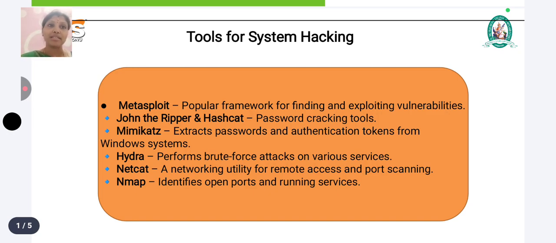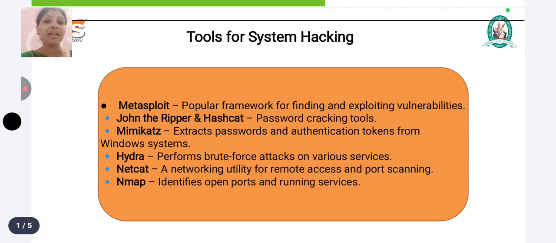We call it a popular framework among ethical hacking tools. It is also an important tool for finding vulnerabilities. Another important tool is John the Ripper as well as Hashcat. It is mainly for cracking passwords. Whether a password can be cracked or not, that we check with the help of the ethical hacking tool called John the Ripper.